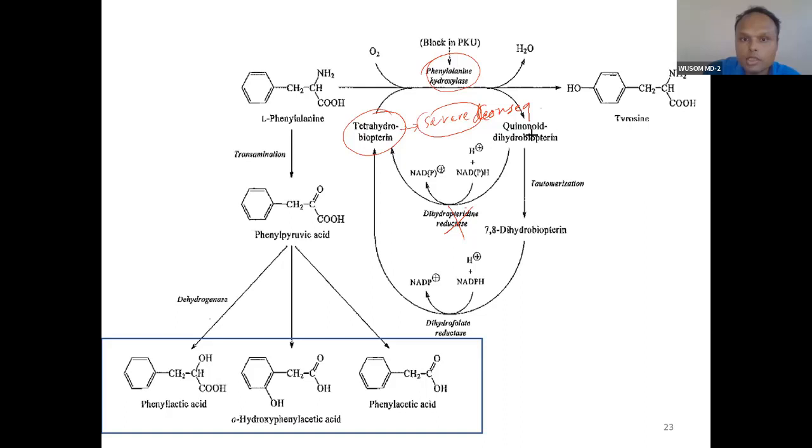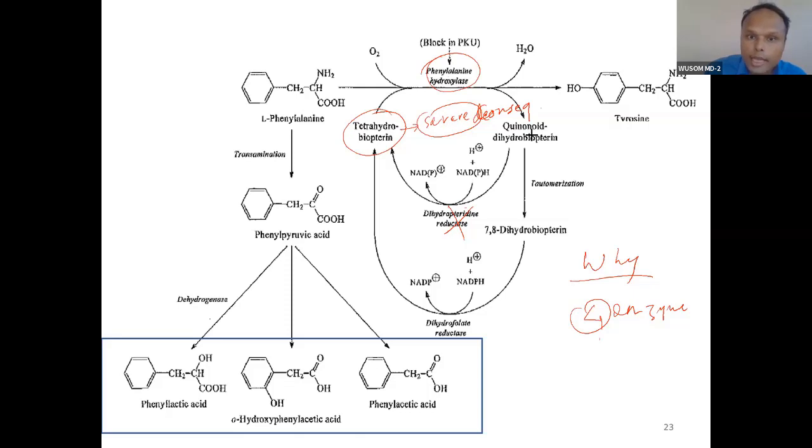That is what I want you to memorize. Why? When we ask the question why, the answer is because it is a cofactor for 4 enzymes. So this is the summary.